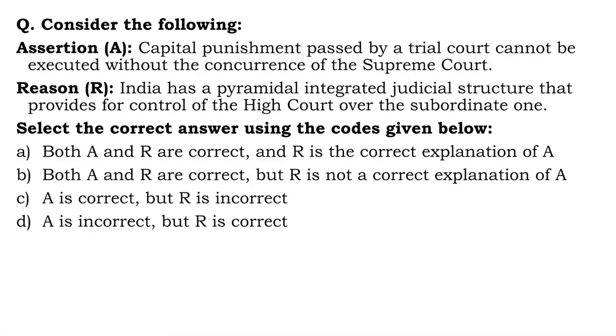Next question. Consider the following. Assertion. Capital punishment passed by a trial court cannot be executed without the concurrence of the Supreme Court. Number 2, or reason. India has a pyramidal integrated judicial structure that provides for control of the High Court over the subordinate one. Now, as far as these kind of questions are concerned, assertion, reason-based questions, statement 1, statement 2 based questions.